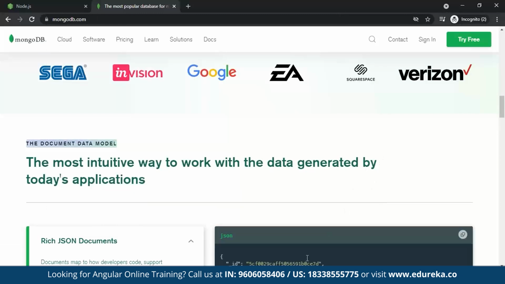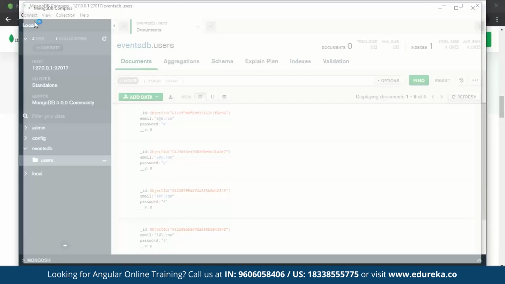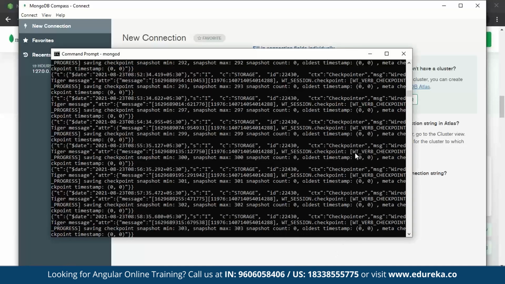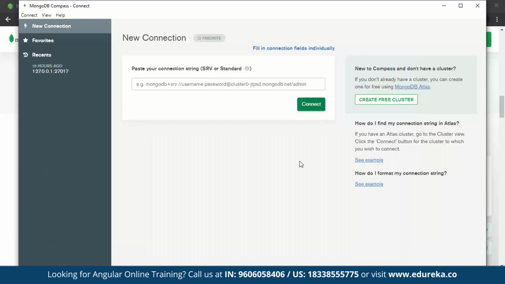Once you do that, you can go back to MongoDB and select connect to. The next thing that you see is connecting to your server. Make sure you set up a server and connect it. For that, the command that you use is mongod. This command is to be given in your command prompt. Once you do that, your MongoDB will also be set up.